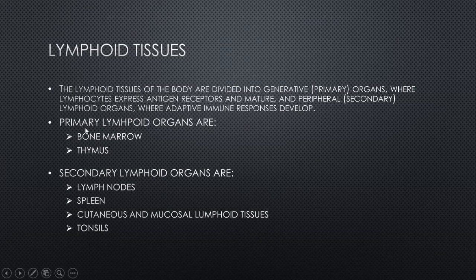In primary lymphoid organs, the immune cells are formed, such as B cells and T cells. They are formed from hematopoietic stem cells. While in secondary lymphoid organs, naive cells, those cells that are not exposed to antigen, are activated and differentiated into effector cells. Such organs are lymph nodes, spleen, cutaneous and mucosal lymphoid tissues, and tonsils.